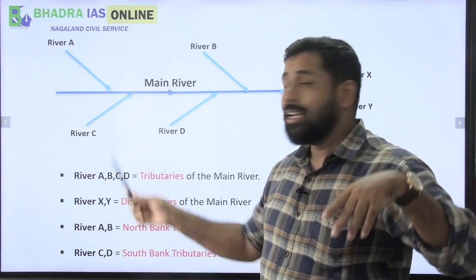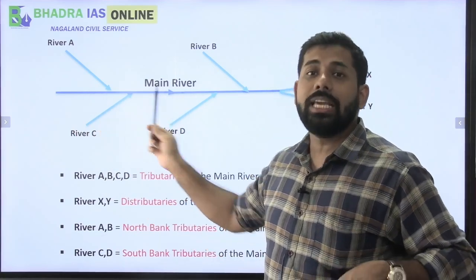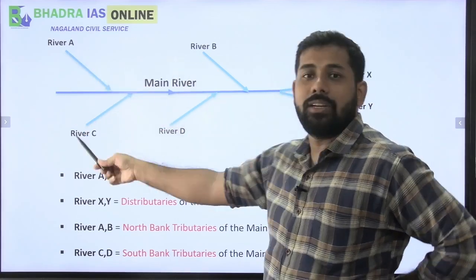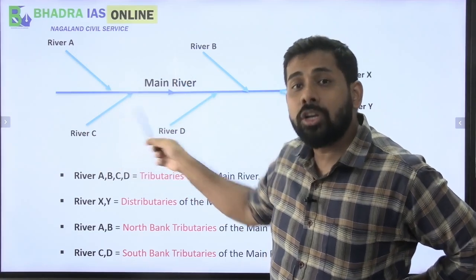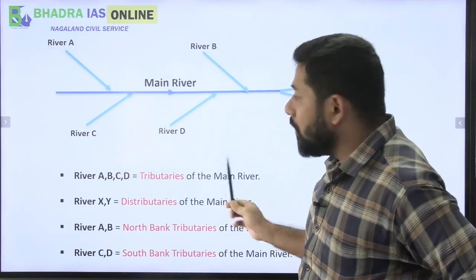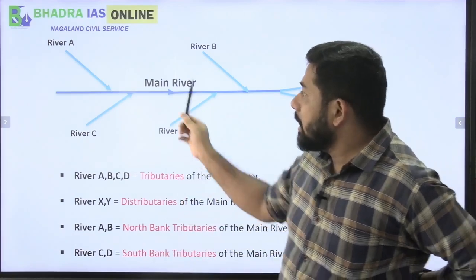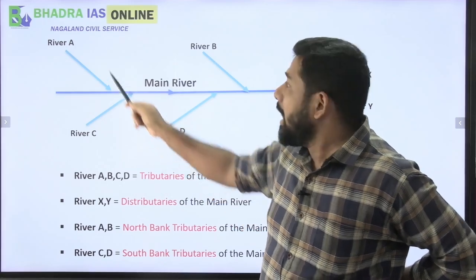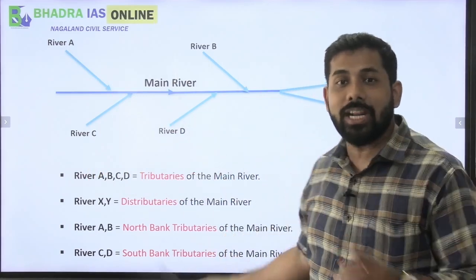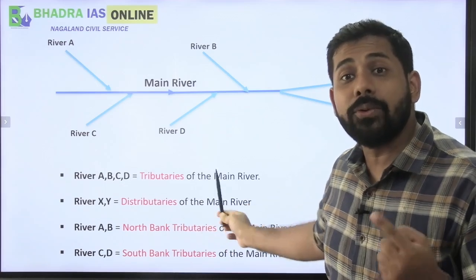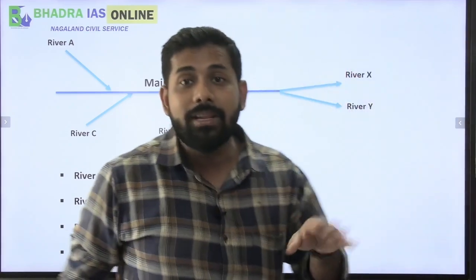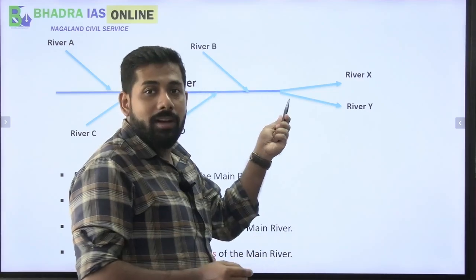Now, as I said, the water in this river is not only carried by this main river, rather different other rivers, that is river A, river B, river C and river D, are also contributing their water to the main river. In this case, we will say that the main river has river A, river B, river C and river D as tributaries of the main river. That is what is being written: river A, B, C, D are the tributaries of this main river.